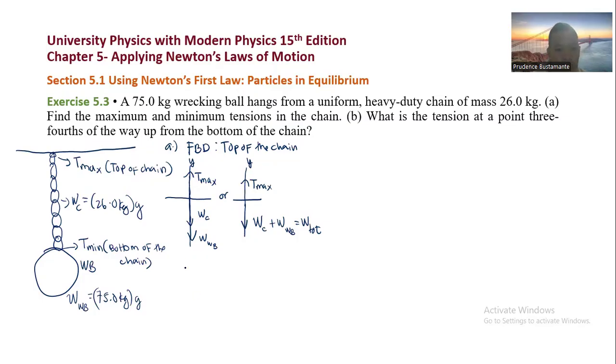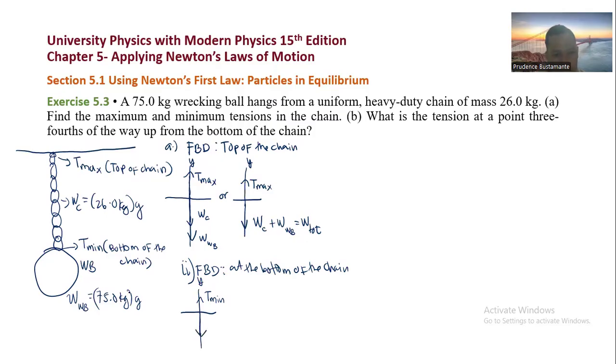How about letter B? What is the free body diagram? This is also a free body diagram, at the bottom of the chain. At the bottom of the chain, there is a tension pulling up, which is the minimum tension, and we have the weight.